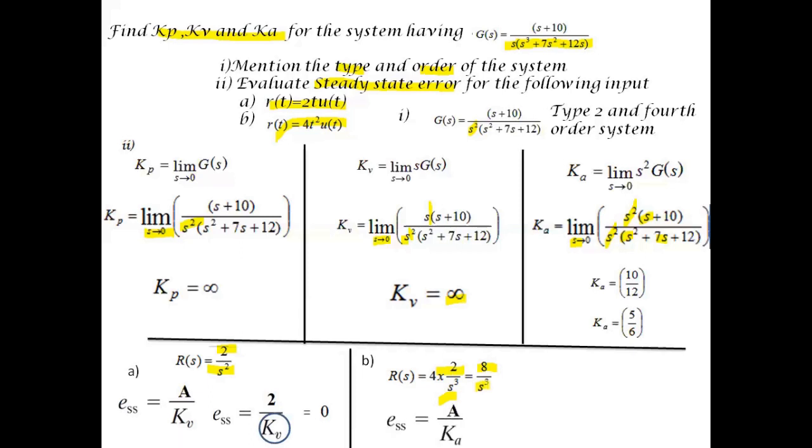Now we have the formula for steady state error. ESS is equal to A by Ka, where A represents the magnitude of this parabolic signal, which is nothing but 8. So ESS will be equal to 8 divided by, here Ka we have obtained as 5 by 6. So we can substitute for Ka, and finally ESS will be equal to 9.6.